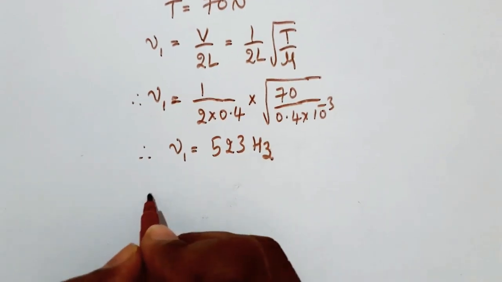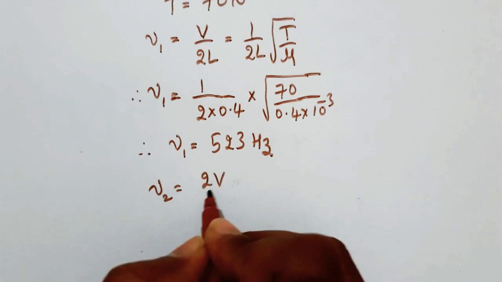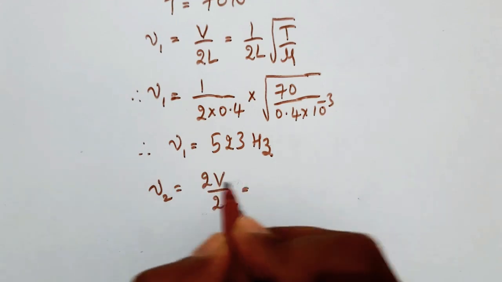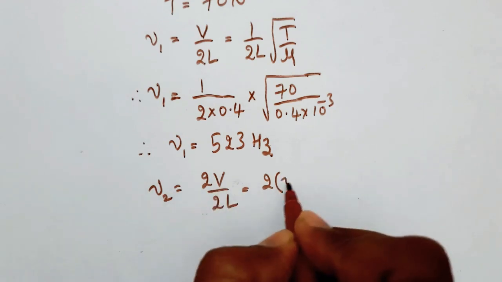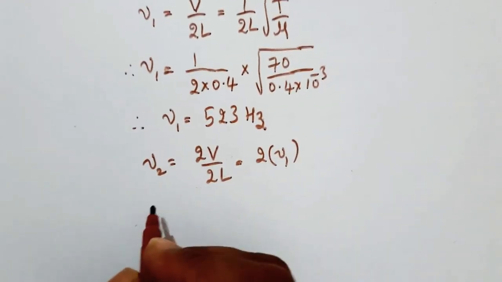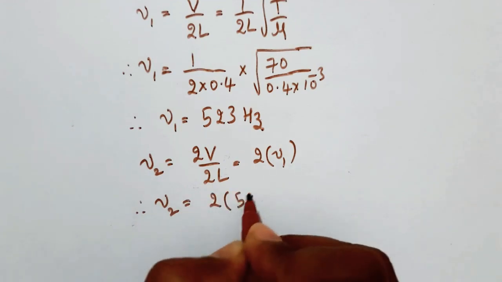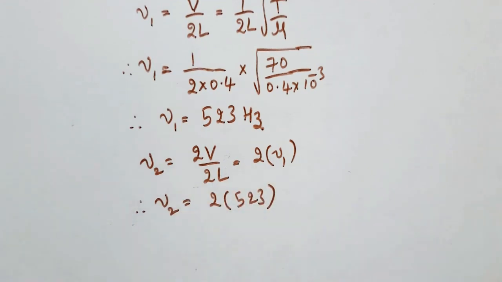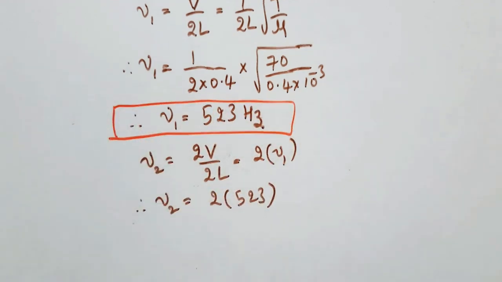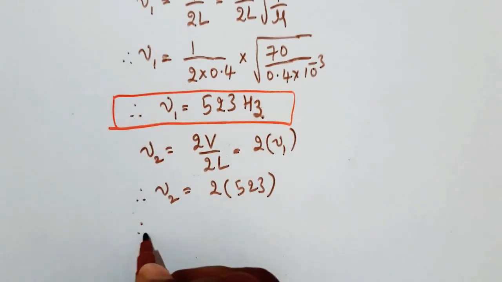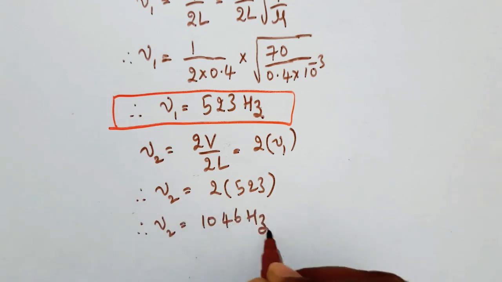We know nu2 is equal to 2V by 2L. So here we can write 2 into, here V by 2L is equal to nu1. So therefore nu2 is equal to 2 into 523, that is 1046 Hz.